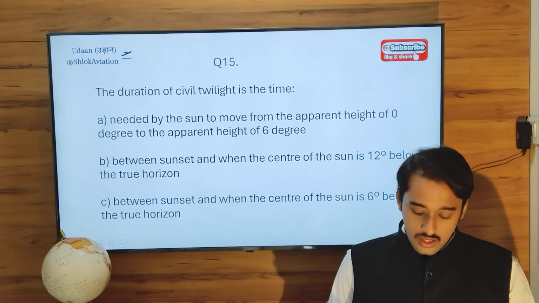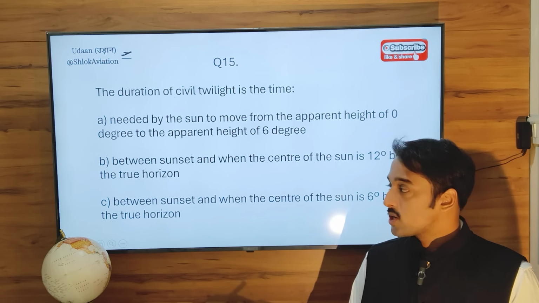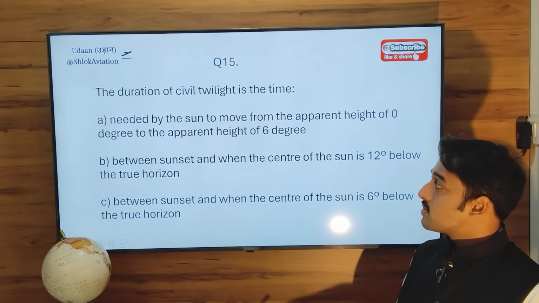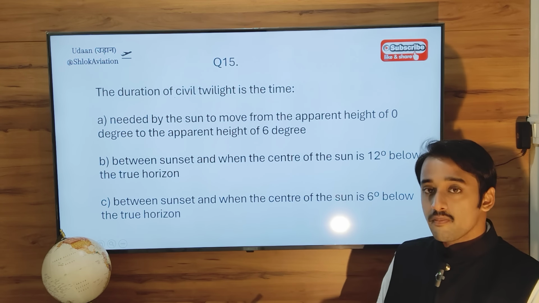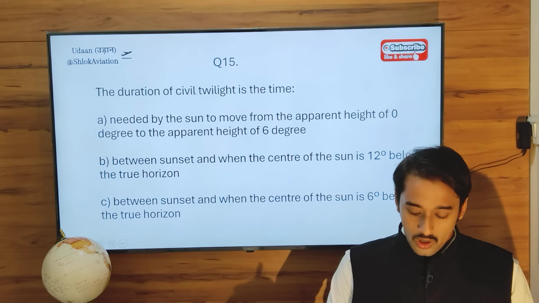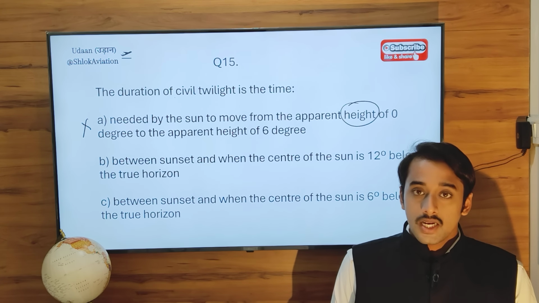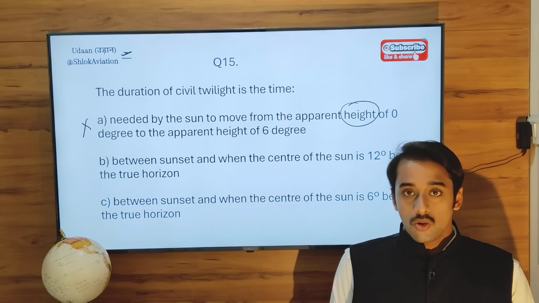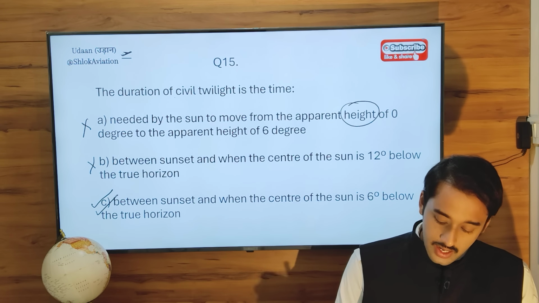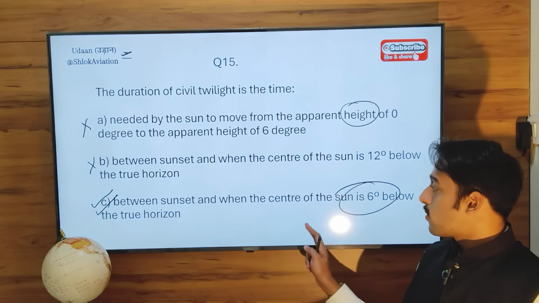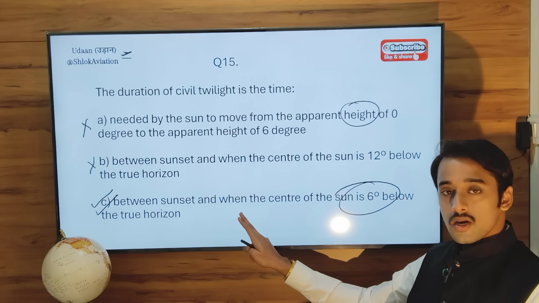Next question. The duration of civil twilight is the time. Same question but different options. This is the time needed by the sun to move from apparent height of 0 degrees to apparent height of 6 degrees. So that is wrong. Its altitude between sunset and when the center of the sun is 12 degrees below the true horizon. So it's not 12 degrees, it is 6 degrees. So option C is correct. Between sunset and when the center of the sun is 6 degrees below the horizon.